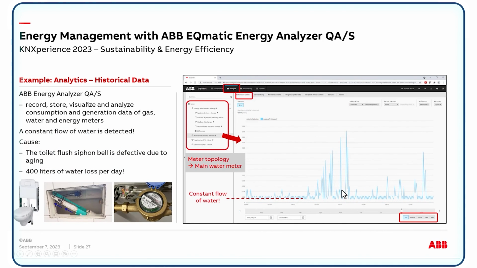And you can also detect energy thieves. I hope you remember one of my first slides: you see, for example, there is a constant water flow, so something is wrong. Like here, the flush siphon bell was defective during ageing, and then there was a constant water flow. Thanks to the energy analyzer, it was possible to detect this constant water flow and to find these energy thieves. This here is an example for water, but please transfer it to industrial buildings to see why there is a pump running, or a fan or a blower or a chiller, something over the weekend at night that uses a lot of energy.